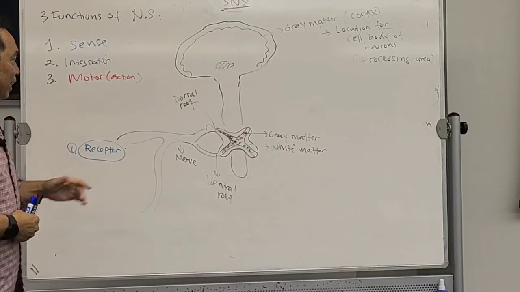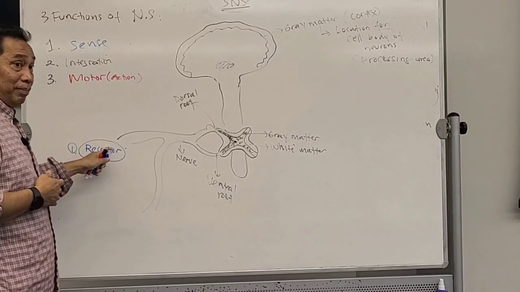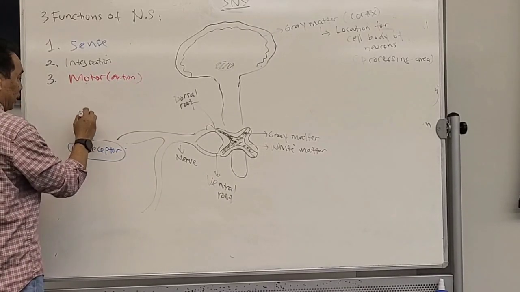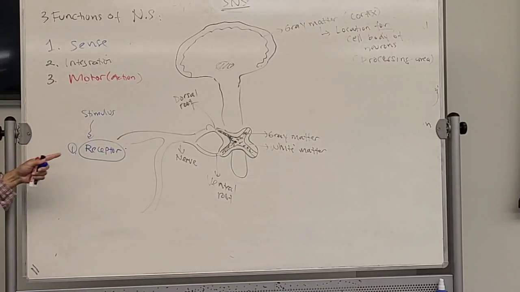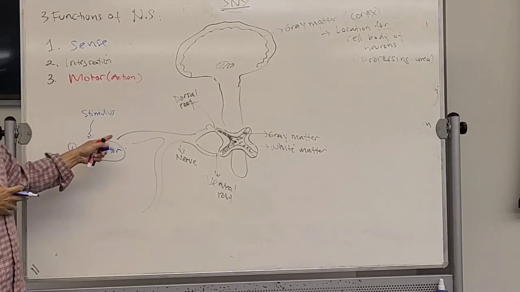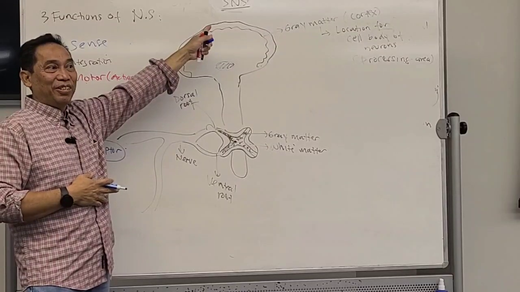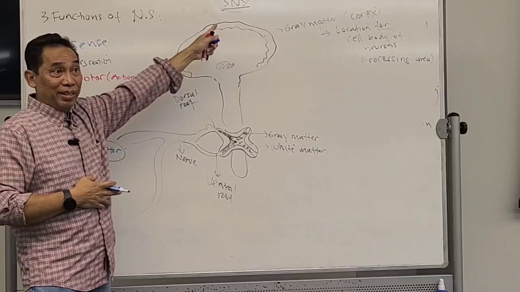Right? Now, look at this. Receptor receives the stimulus. Get it? The receptor receives the stimulus. Then the stimulus has to be carried or sent into the CNS, into the spinal cord, and into the brain.